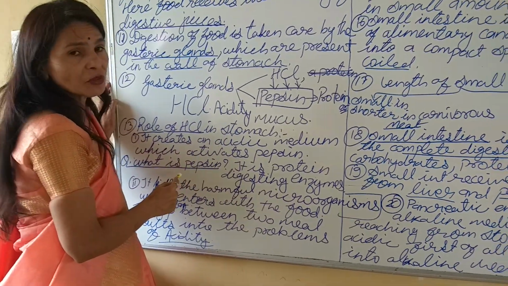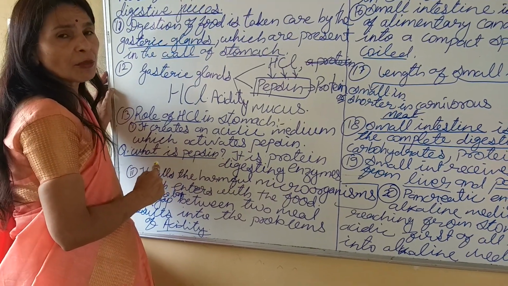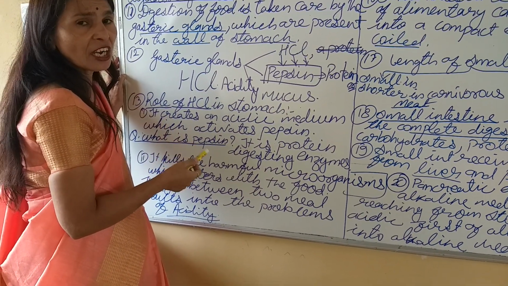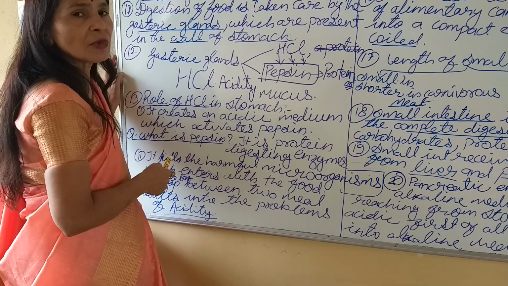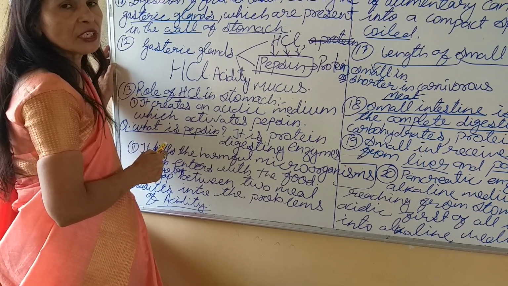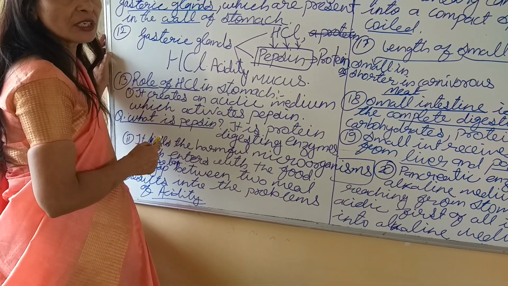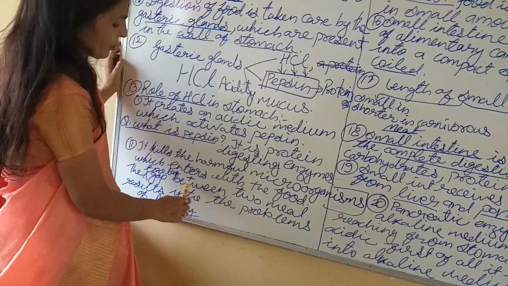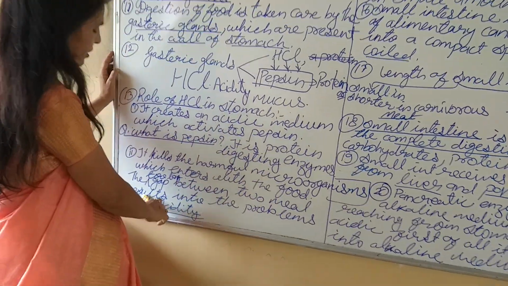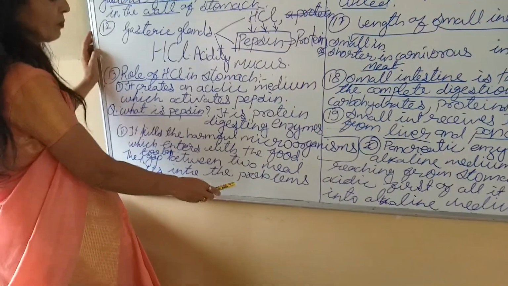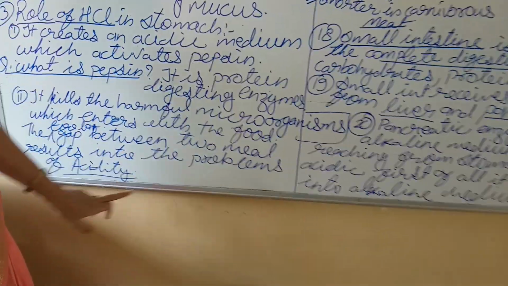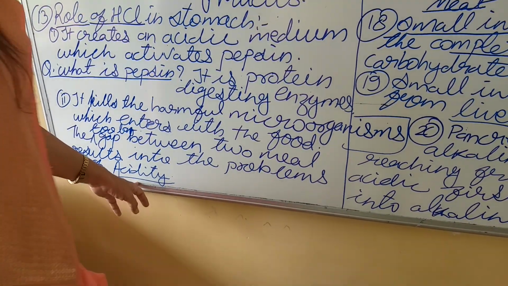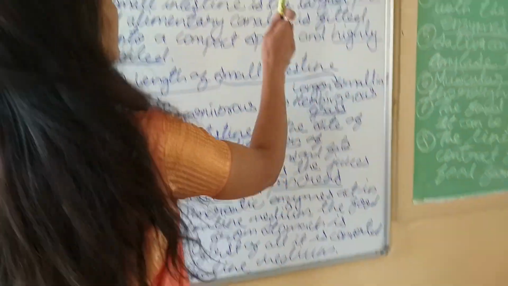So many a times we complain about stomach pain or some ache in the heart also. That is nothing but because of the acidity, increasing hydrochloric acid in our stomach. So too long a gap between 2 meals results in problems of acidity. Many a times the acidity problem is because of the secretion of HCl.